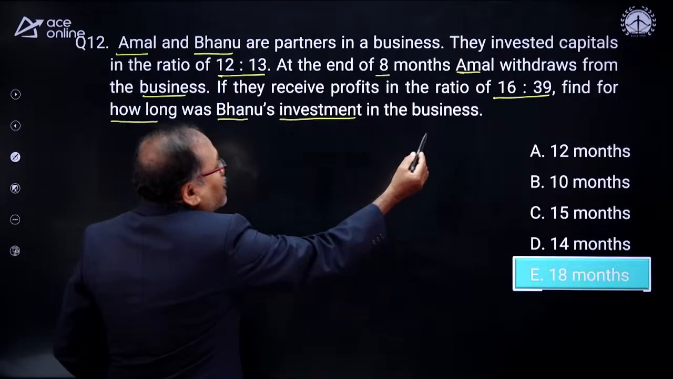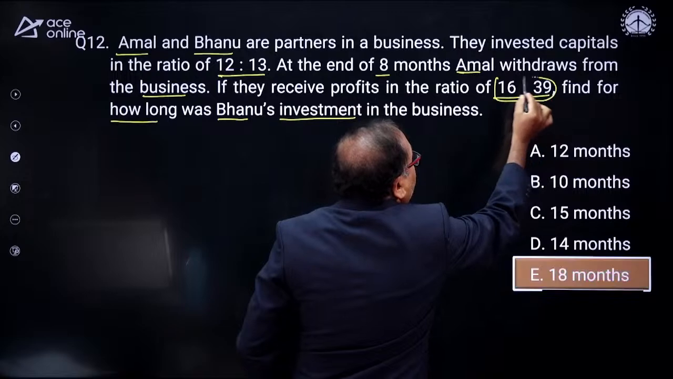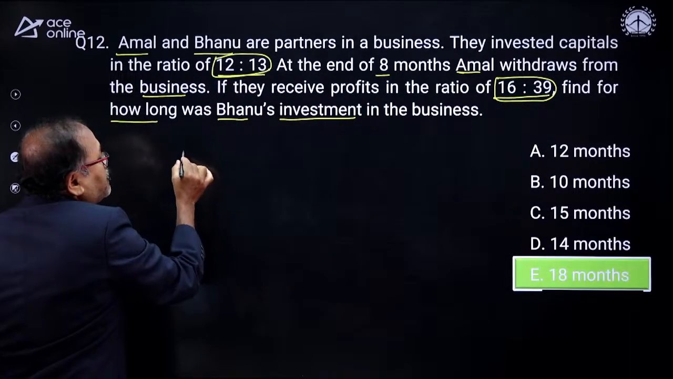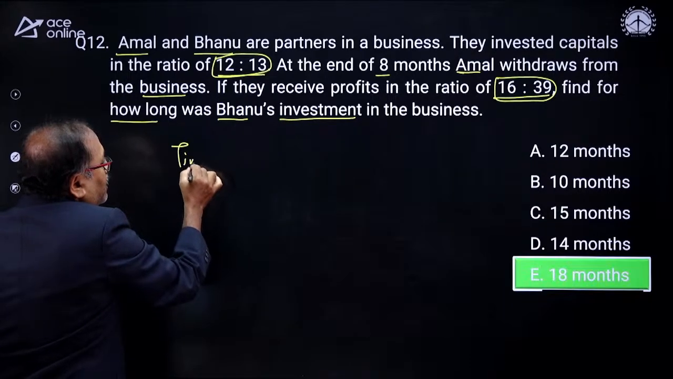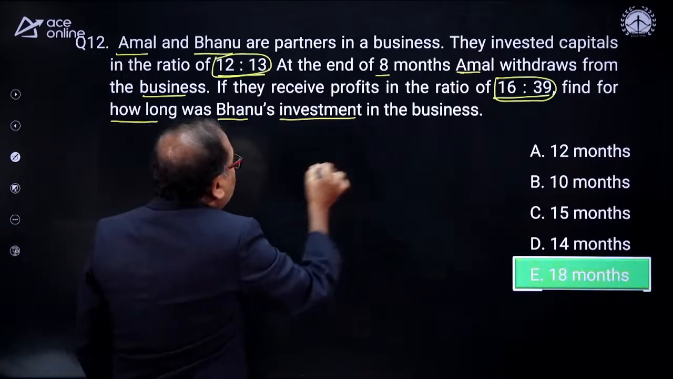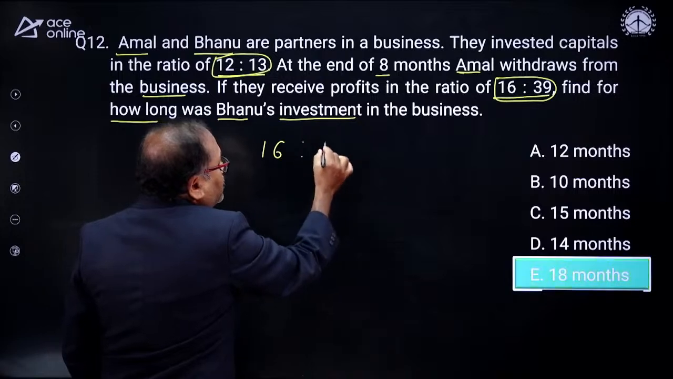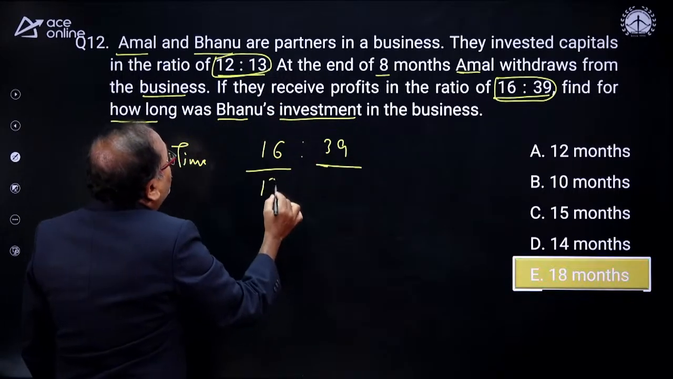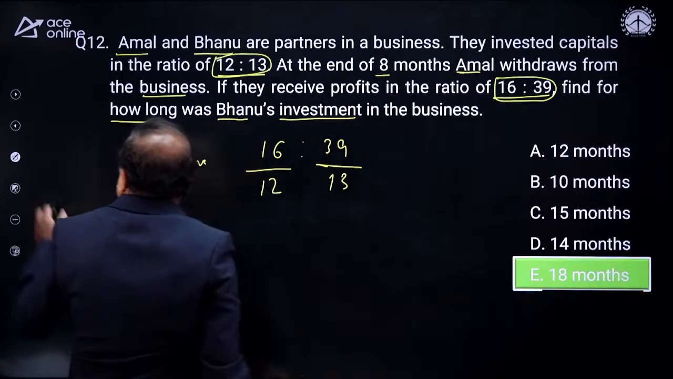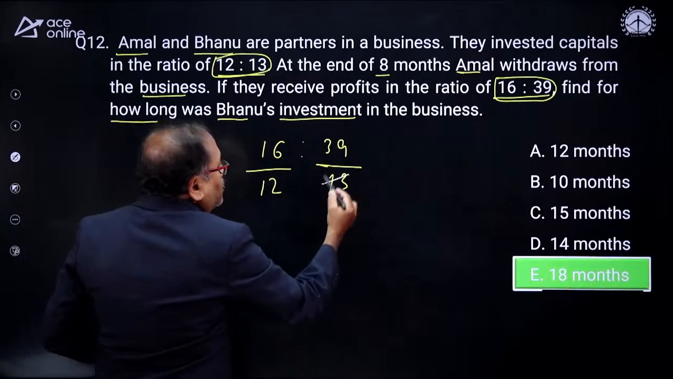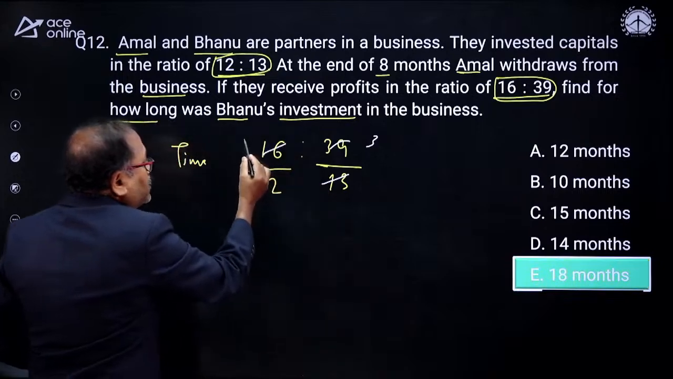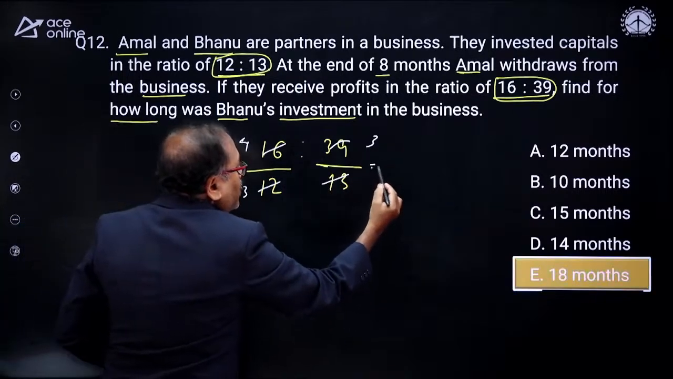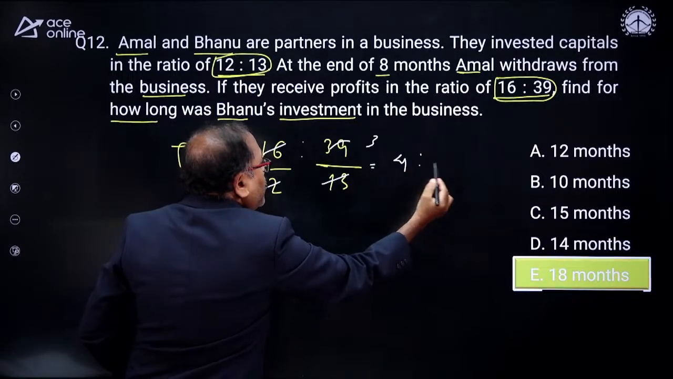So, here this is a profit ratio. Profit ratio divided by capital ratio, you will get the time ratio. So what is my time ratio? The time ratio is the profit ratio, which is 16/39, divided by the capital ratio, which is 12/13. You notice that over here, this is 3 times, and with 4, this is 4 times, and this is 3 times. So the 3s go, so the other way, this is 4:9.